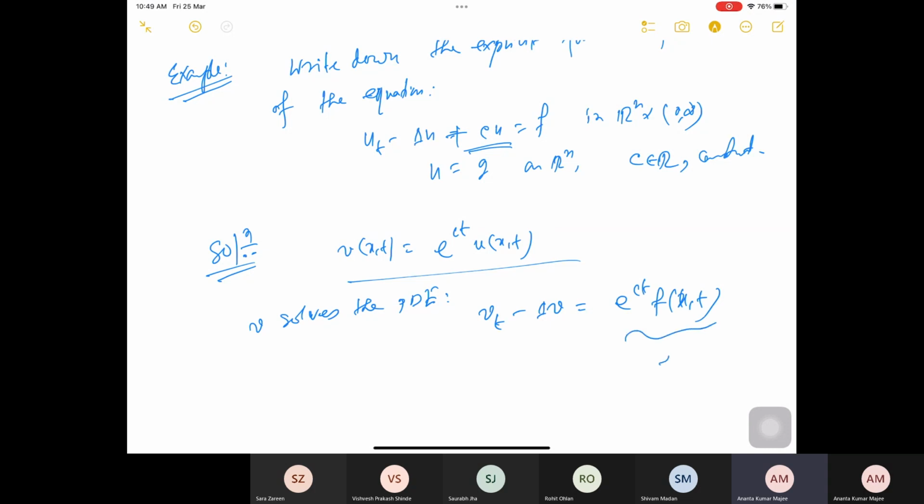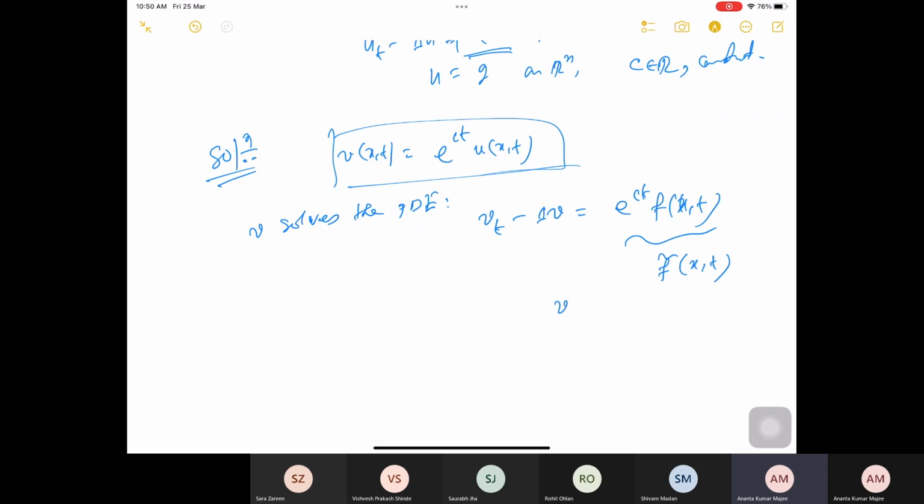You can think of this as some f tilde(x,t). So now this is in known form, no? If I use this transformation, then v solves a non-homogeneous heat equation, and at t equal to 0, v is equal to g on R^n.